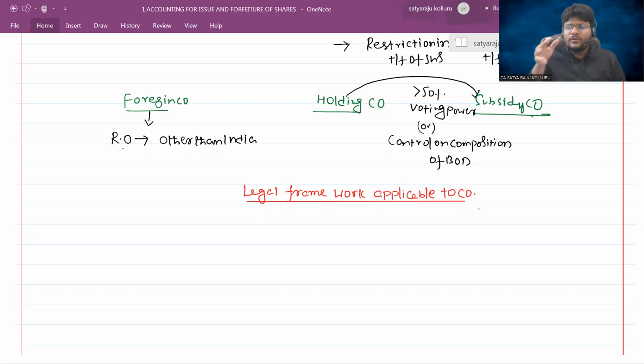Yes. There are various provisions established by the government through the Companies Act 2013. Within such provisions only, each and every company should conduct their business activities. If it violates the provisions of the Companies Act 2013, then the company may pay certain penalties, or the Ministry of Corporate Affairs or the ROC may levy certain fees.